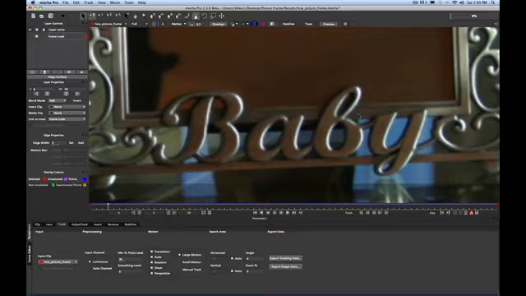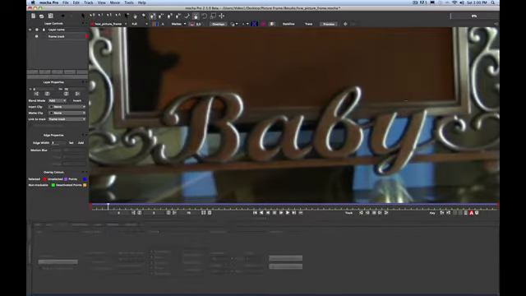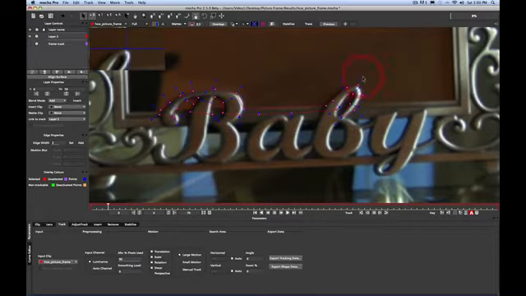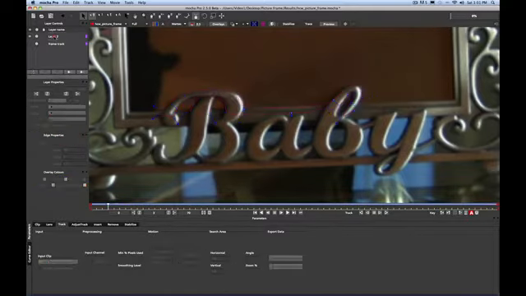We want to now focus on creating a new X-spline layer and using Mocha Pro's roto tools to roto out the baby text here. Mocha Pro has the same exact features that are found in Mocha and Mocha for After Effects, X-spline and Bezier-based roto tools. I'll just rough out the matte here. You can smooth any of the tangent points here on the X-spline tool. And then we'll take our shape and we're going to link our layer to our frame track layer.